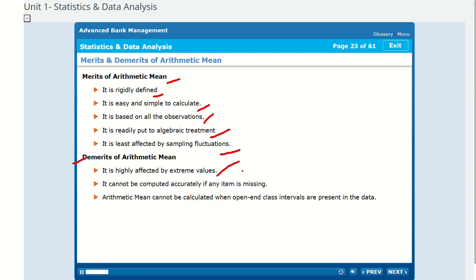Demerits of arithmetic mean. It is highly affected by extreme values. It cannot be computed accurately if any item is missing. Arithmetic mean cannot be calculated when open class intervals are present in the data.